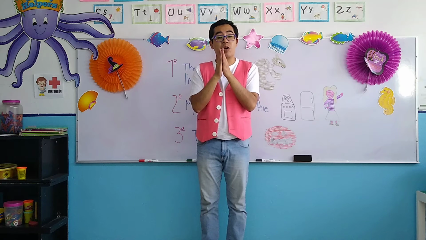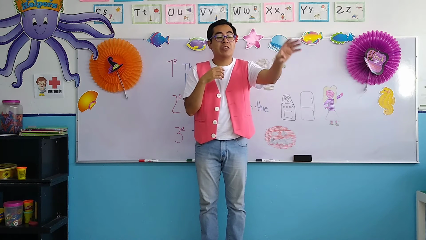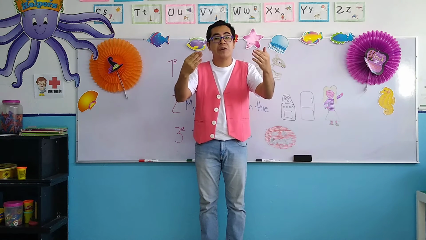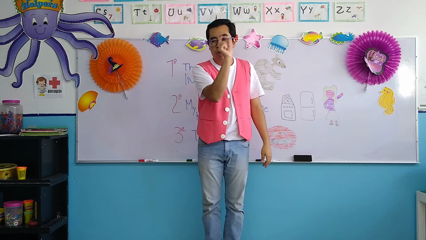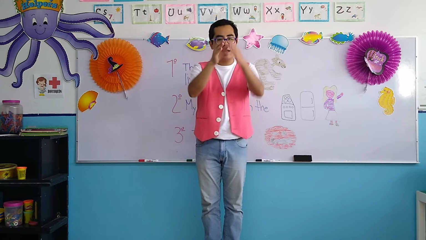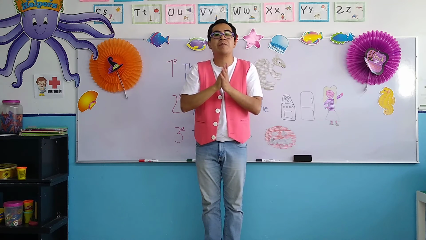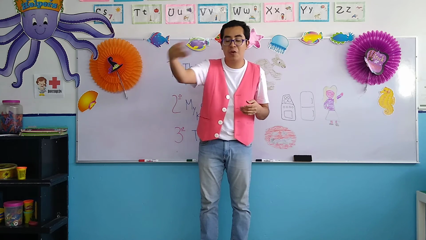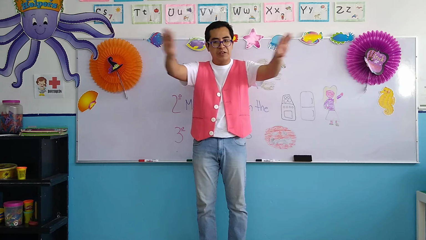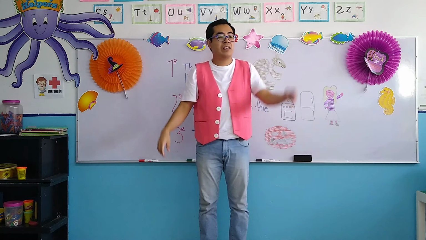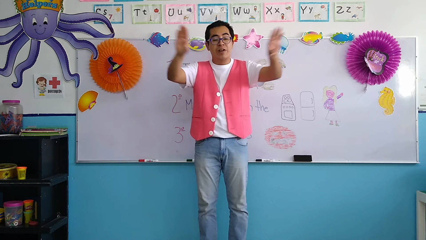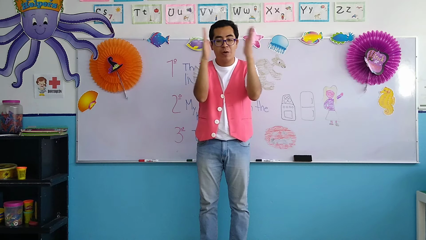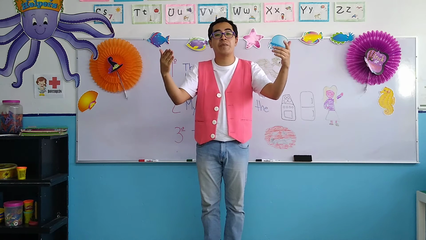Okay? Those are words that we use instead of saying a full name. En lugar de decir un nombre completo, we use a pronoun to shorten that name. Para cortar esa palabra del nombre, utilizamos un pronombre para ser un poco más rápidos, más directos, ¿ok? For example, instead of saying Francisco, en lugar de decir todo ese nombre, Francisco, we are going to say he. Instead of saying Carolina, a full name, un nombre completo, we are going to say she, okay? As you can see, shorter, más corto cuando nos referimos a una persona, okay?